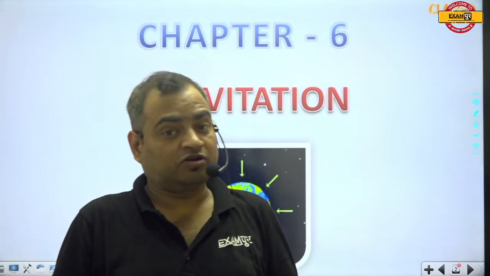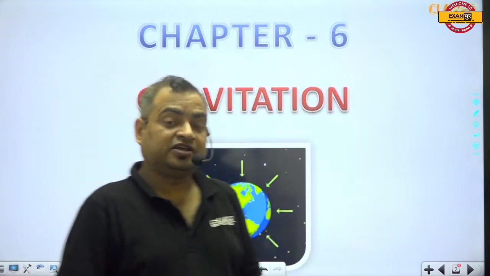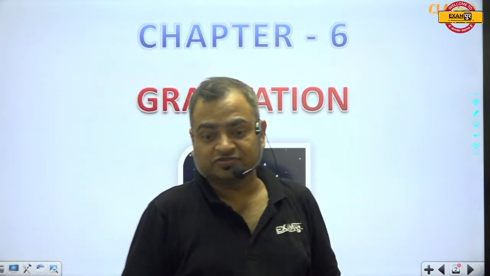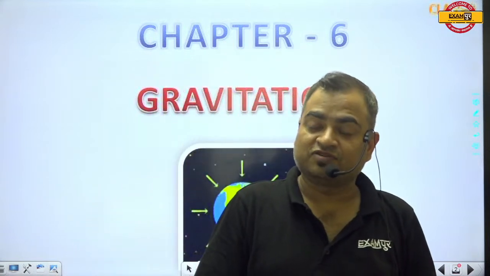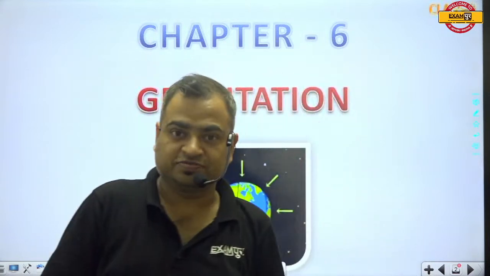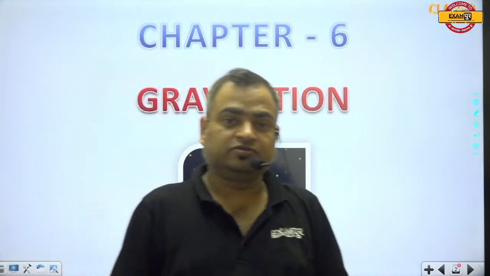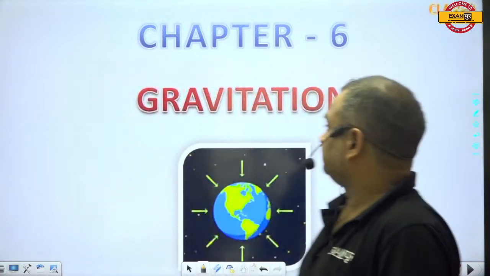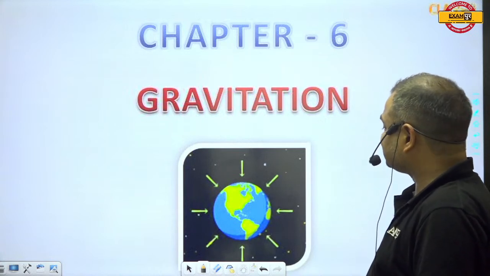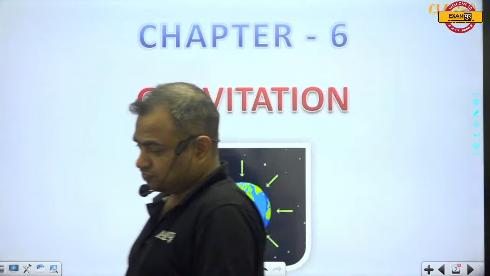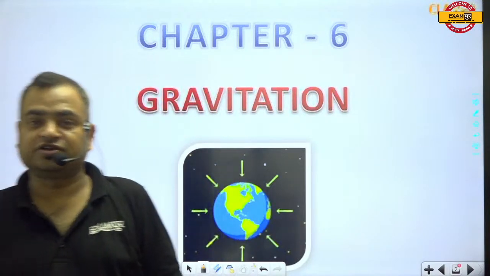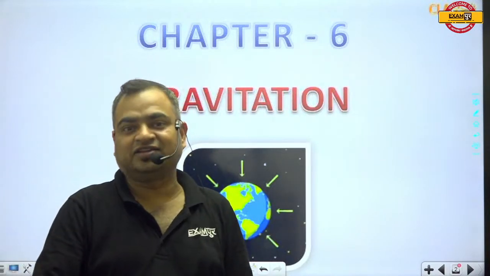Gravitation is a very important chapter, and many important questions are asked from it, and we will discuss each concept one by one. Let's start. You know that gravitation was first told by Isaac Newton, as it is said in books.